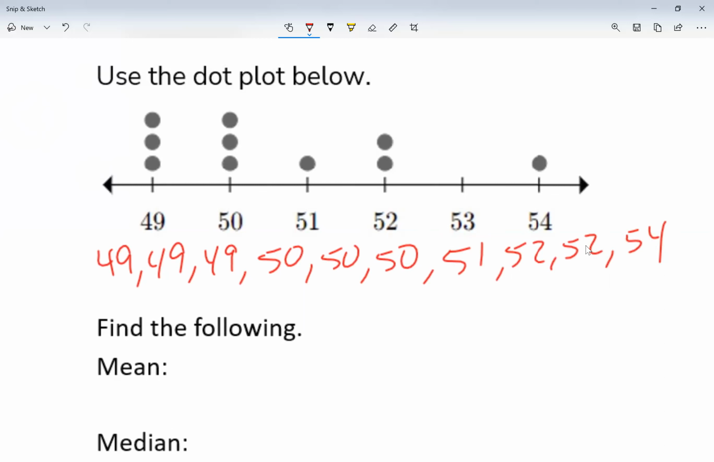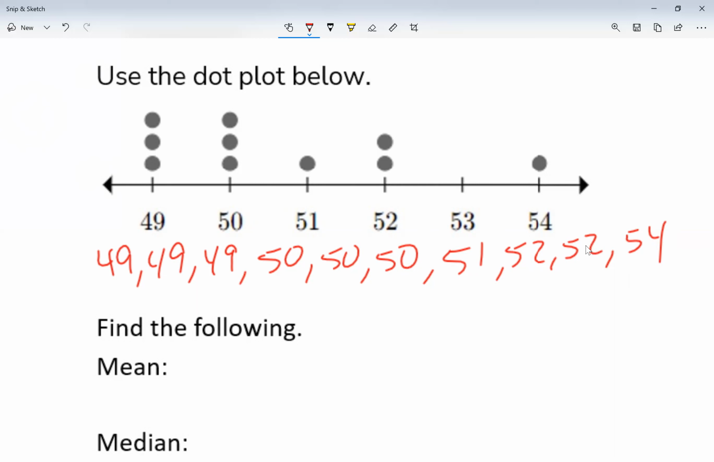So I can look at my data as a list of numbers. I can have it as a dot plot. In reality, I need it as a list of numbers, and I'm going to list them in order from small to large. Dot plots are really good because they help me look at it from small to large. I might give you a list of numbers not in order, so you have to rearrange it.